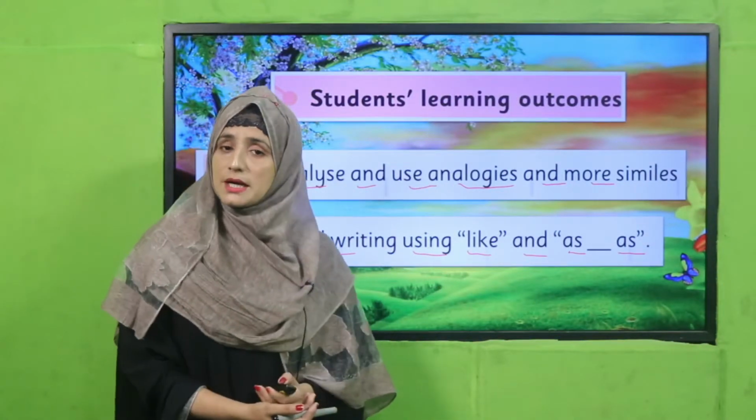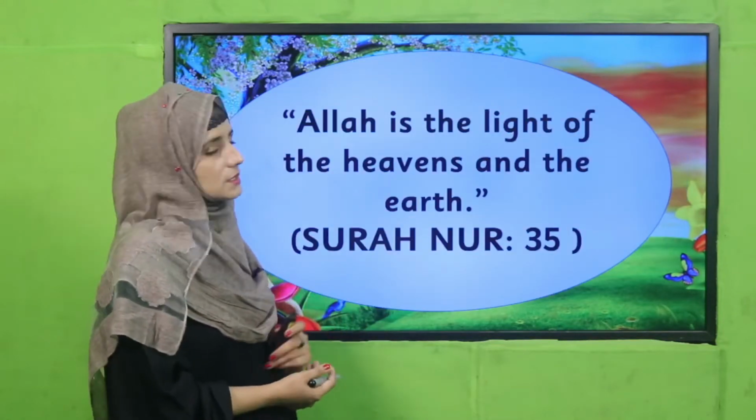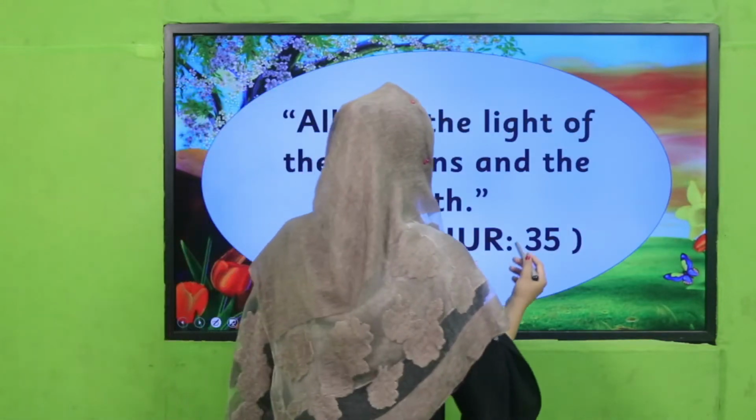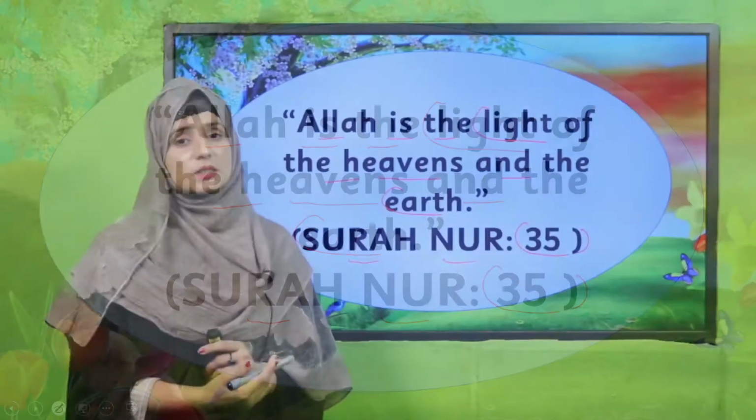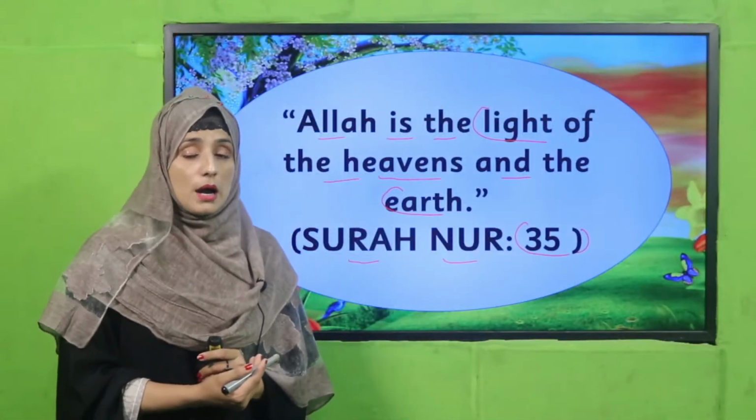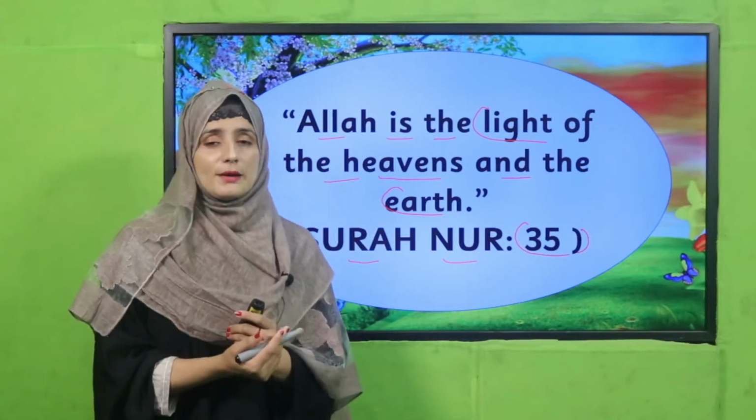Allah subhanahu wa ta'ala mentions in the Quran, Surah Noor, verse number 35, Allah is the light of the heavens and the earth. This beautiful verse is telling us about the power of Almighty Allah.